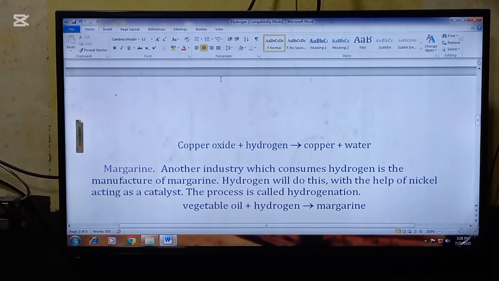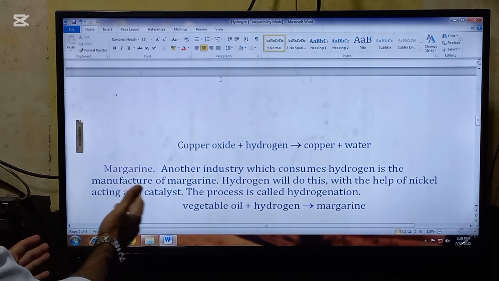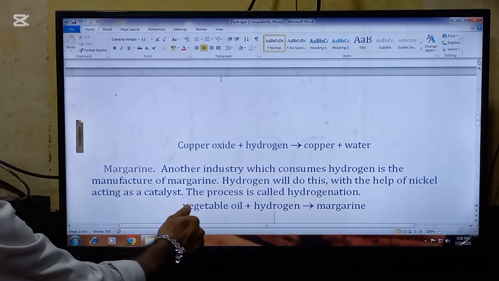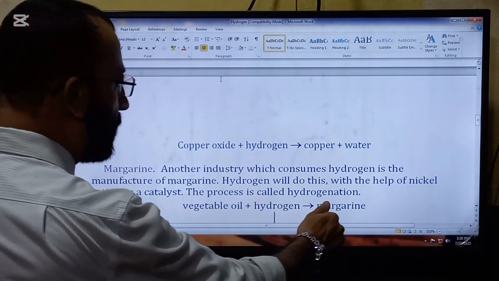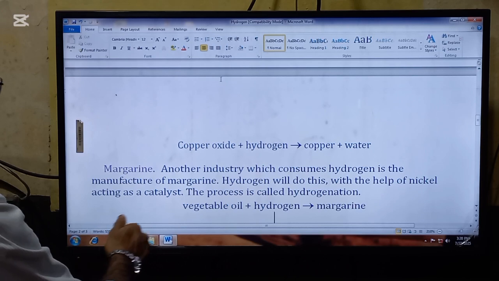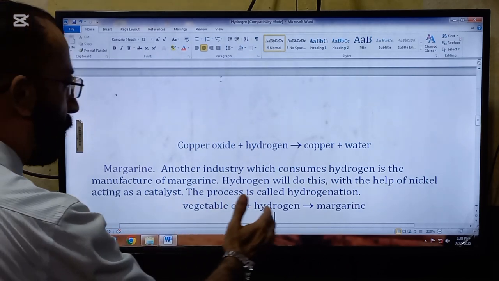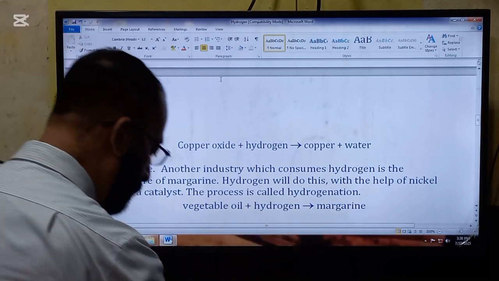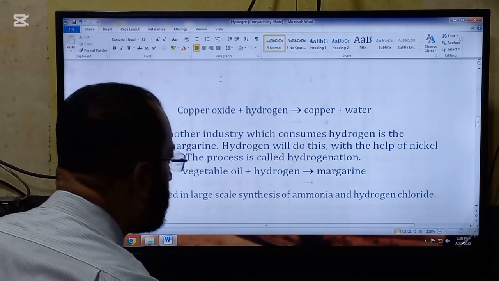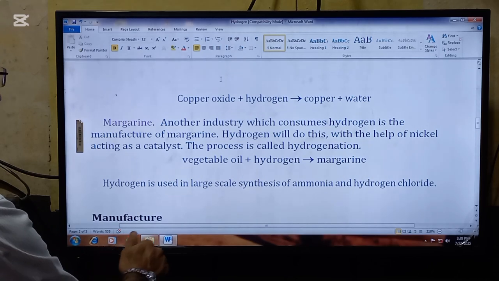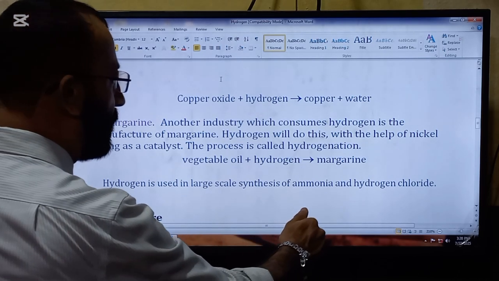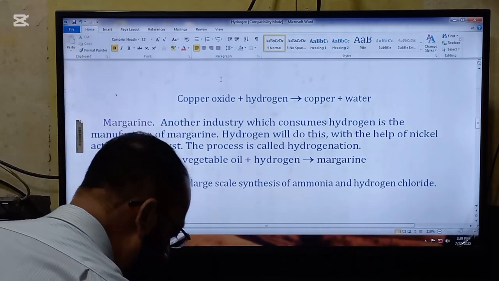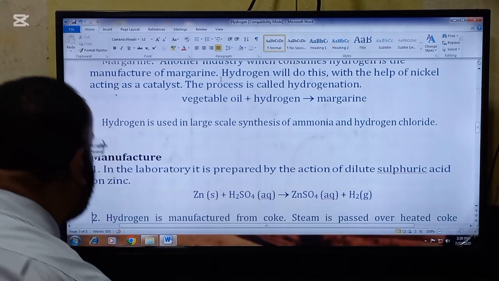Another use of hydrogen is to make margarine. Another industry which consumes hydrogen is the manufacture of margarine. Hydrogen will do this with the help of nickel acting as a catalyst. The process is called hydrogenation. And here is the reaction. Vegetable oil plus hydrogen forms margarine. Hydrogen is used in large-scale synthesis of ammonia and hydrogen chloride. So here are 2 more uses of hydrogen.